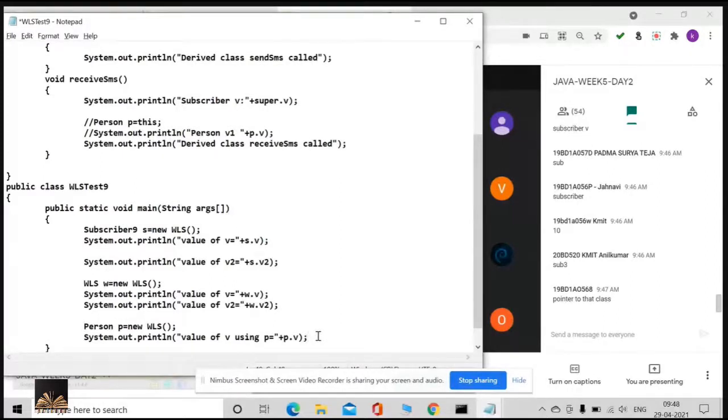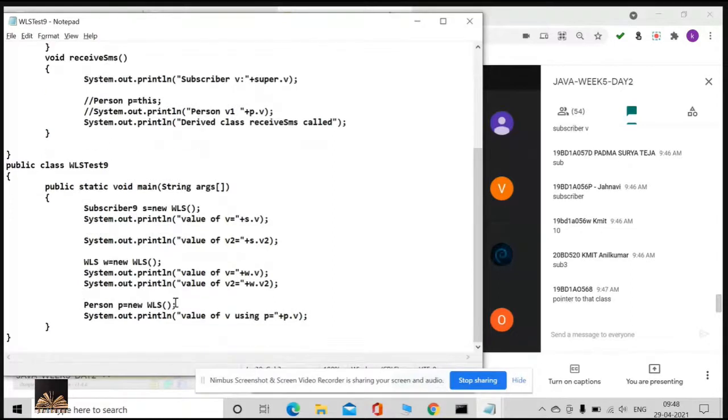Have a look at this, guys. What I'm doing here: if I want to access the person V, the variable in the person class, then what I need to say is new WLS. Now my grandparent class reference person P is referring to the supermost derived class WLS. So if I say P dot V, which V is going to be accessed?